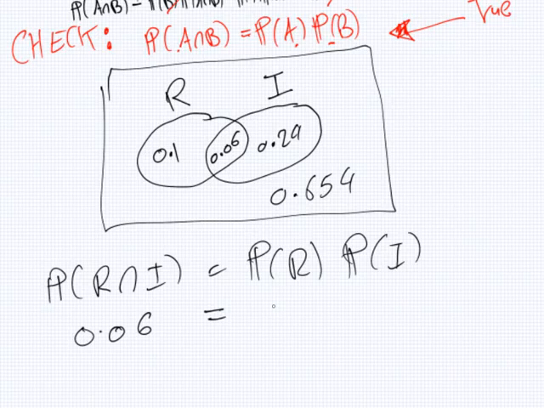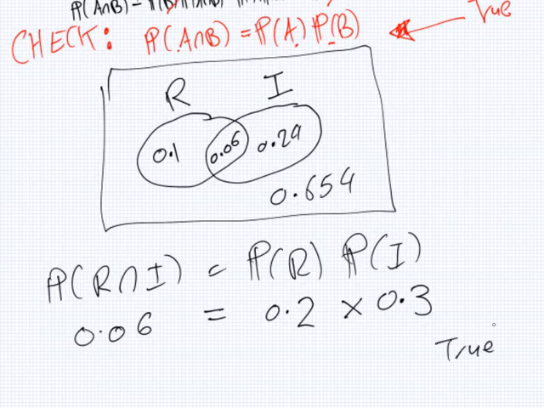Does that equal rain is 0.2 and ice cream 0.3? Is this true or false? True. So this means they're independent events, which actually I think for Ireland is pretty true. People still eat ice cream if it's raining or not raining. So I think actually for Ireland it is true, if you've noticed this.